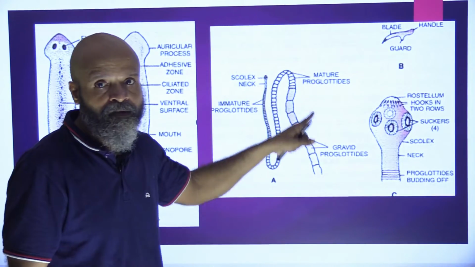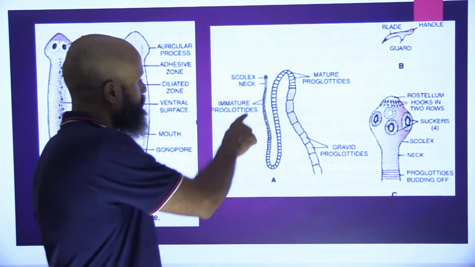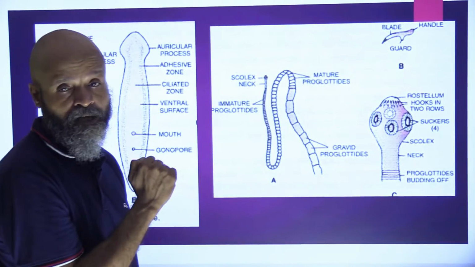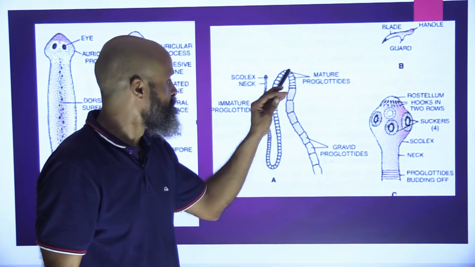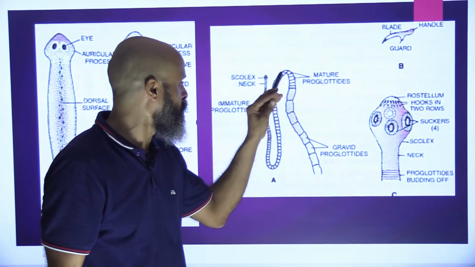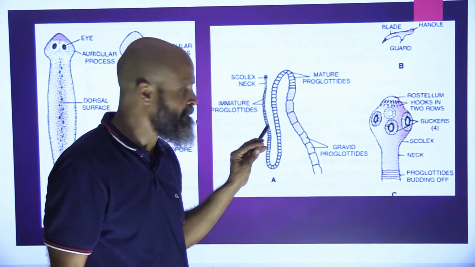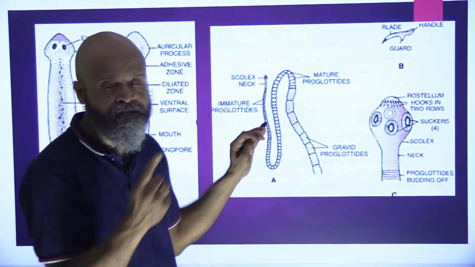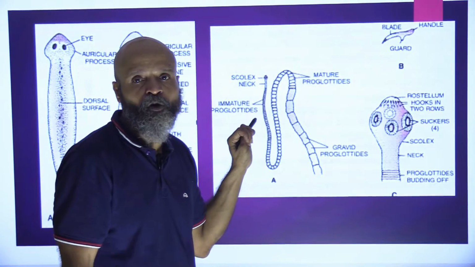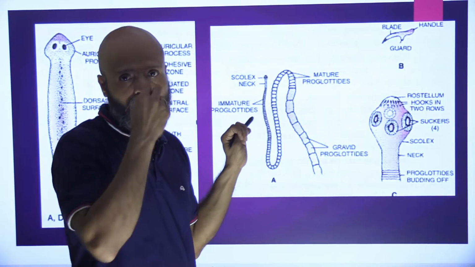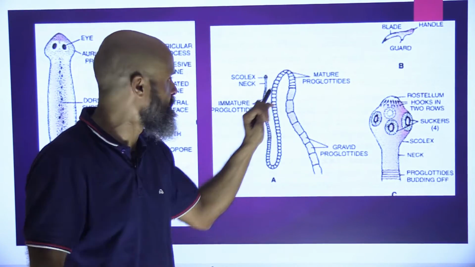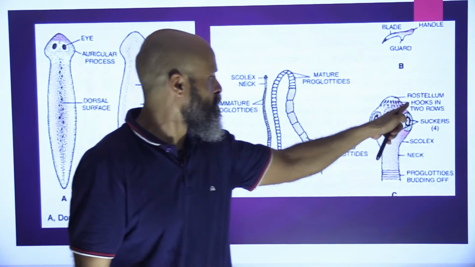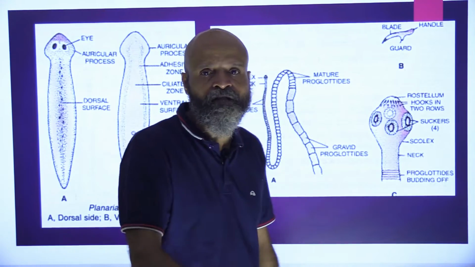This is the tapeworm, which is again dangerous to us. You see these proglottids, these are immature. These are segmentations which are only external. These are mature proglottids, and the ones here are immature proglottids. These are gravid proglottids. So there are three types of proglottids in tapeworms. Immature proglottids are constantly increasing until they become mature, and then we have gravid proglottids. These are hooks and suckers through which they suck